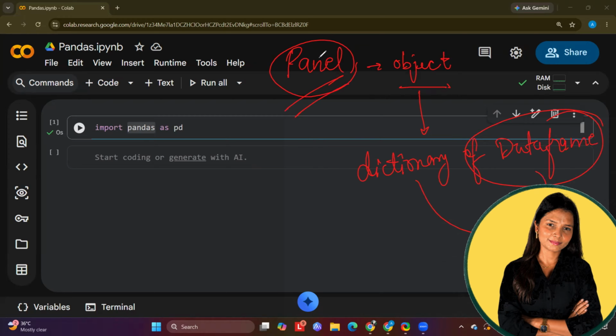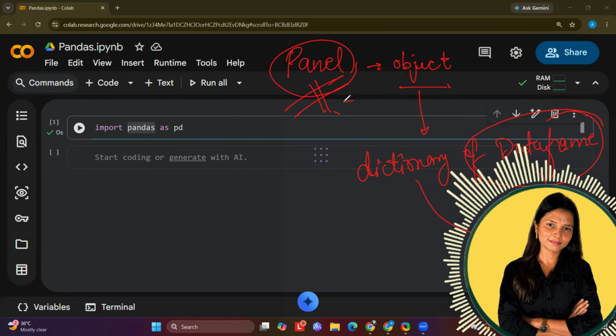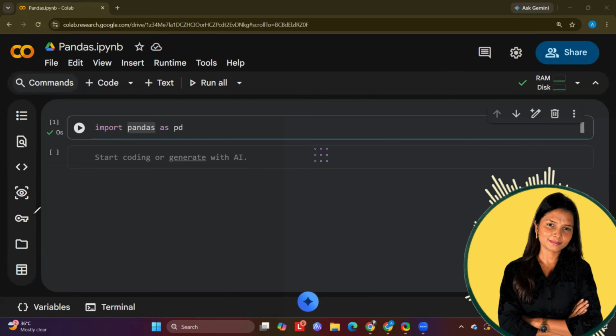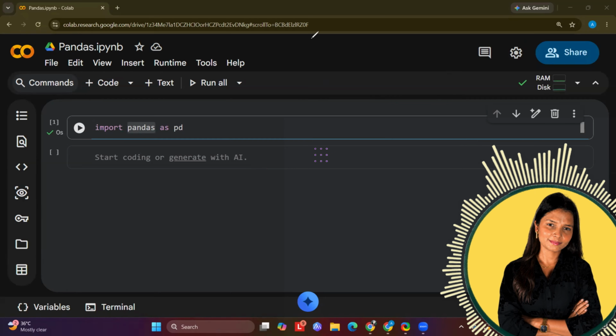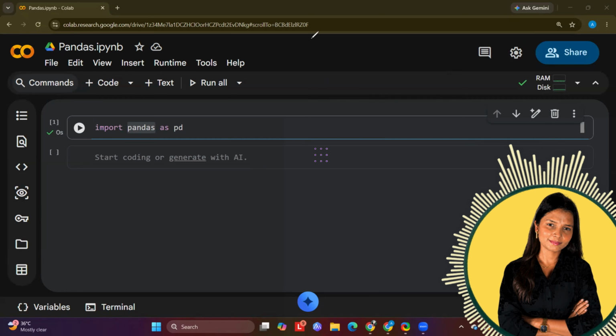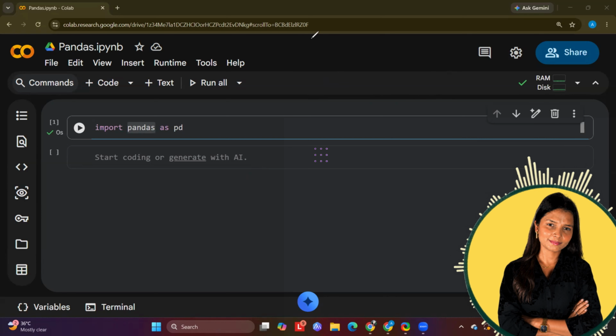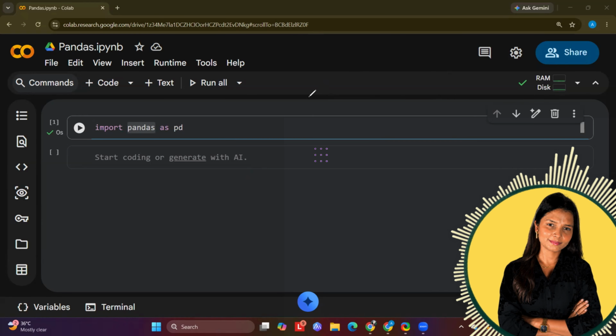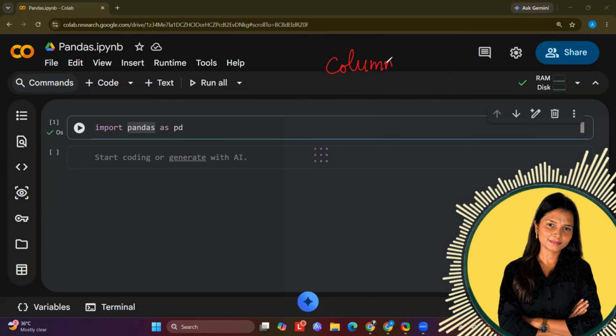So we won't be discussing a lot about panel, but we will be discussing the two data structures, series and data frame. Series and data frame are both important because sometimes we have to extract data, and whenever we are extracting data, we can go with a one-dimensional data storage unit so that we can extract it quickly, right? So it is a column measure, as I said.